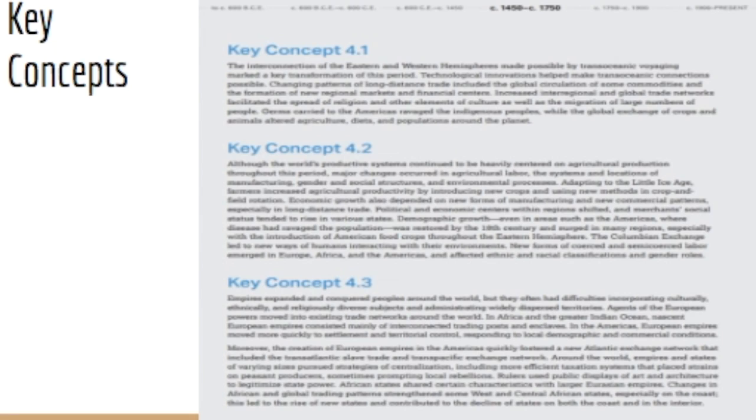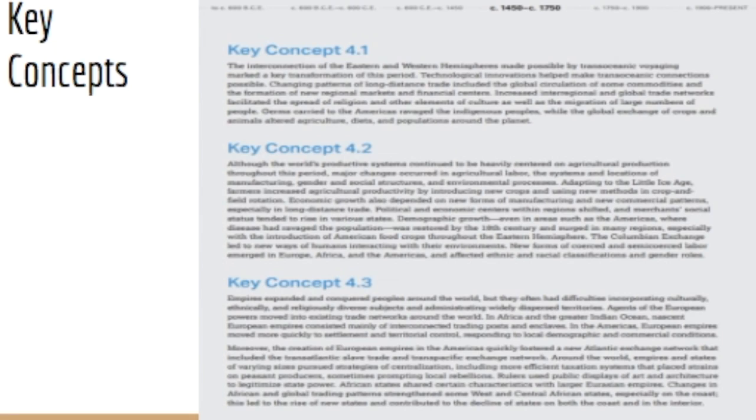Political and economic centers within regions shifted, and merchants' social status tended to rise in various states. Demographic growth, even in areas such as the Americas, where disease had ravaged the population, was restored by the 18th century and surged in many areas, especially with the introduction of American food crops throughout the Eastern Hemisphere. The Columbian Exchange led to new ways of humans interacting with their environments. New forms of coerced and semi-coerced labor emerged in Europe, Africa, and the Americas, and affected ethnic and racial classifications and gender roles.